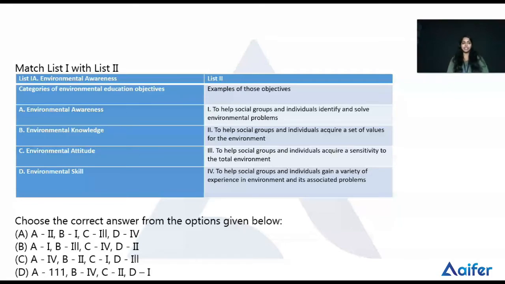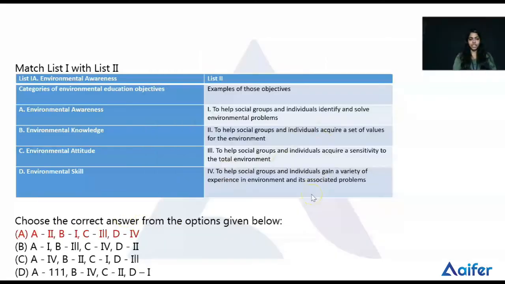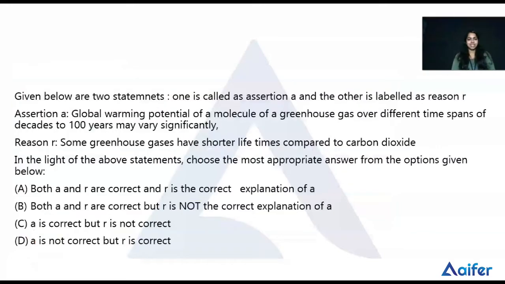So that's it. So we can check which are the correct options here. The correct option is option A. So A is related with option 2 from the list, and B is related to 1, and C is related to 3, and D is related to 4. So here the correct answer is option A. So let's check what is our next question.